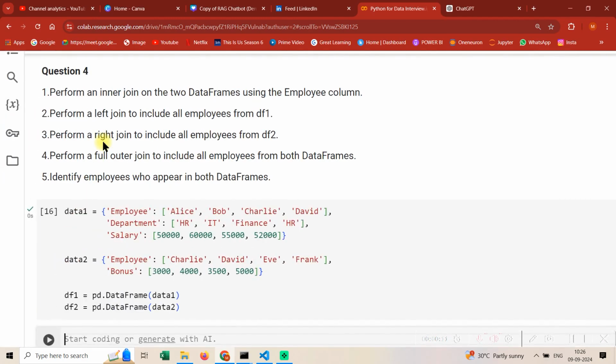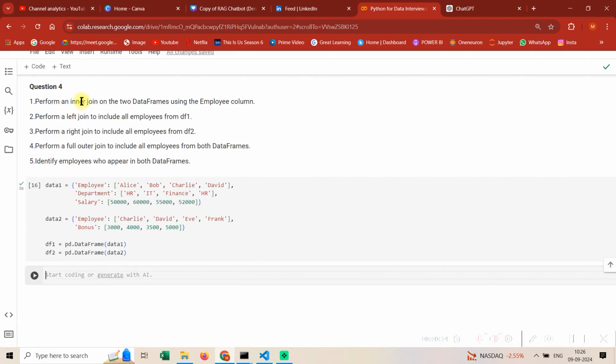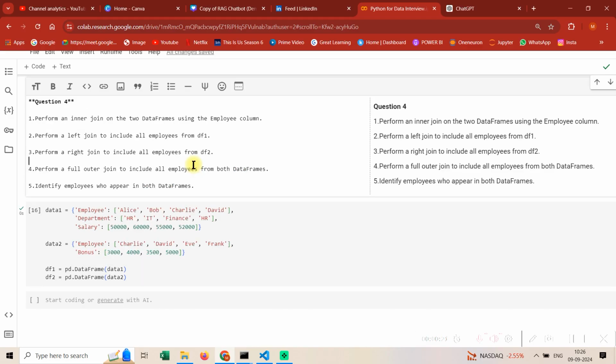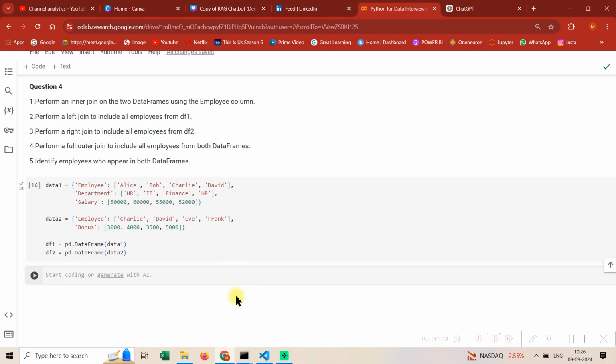So this is mostly based on joins. It says: perform an inner join, left join, right join, outer join, and identify employees who appear in both data frames. How would I do it? On the first four parts, I would create a list first. Just see, I would have a list with inner, a list with left, a list with right, and a list with outer. This will just give you a better understanding.